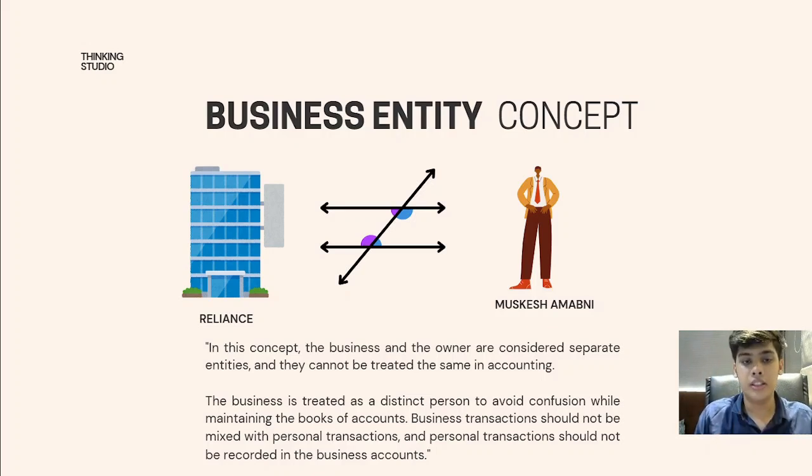Similarly here, an owner helps his business to grow. What does this mean? Business and owner are two different persons. What happens when two different persons come together? Take the example of Mukesh Ambani and Reliance. Mukesh Ambani will help Reliance to grow its business. We might say that Mukesh Ambani is a promoter of the business, he is the owner of the business. Yes, but as per the business entity concept, when an owner puts his capital in a business,